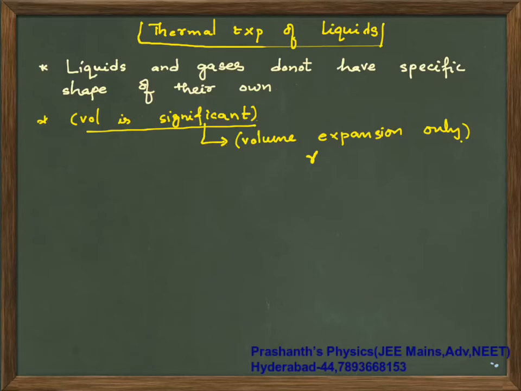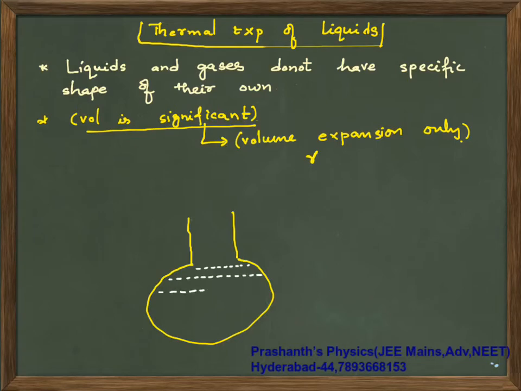Now, for understanding's sake, let me take a tube like this and let us say you have filled this tube with water. If you have observed carefully, I have filled it only till this surface.